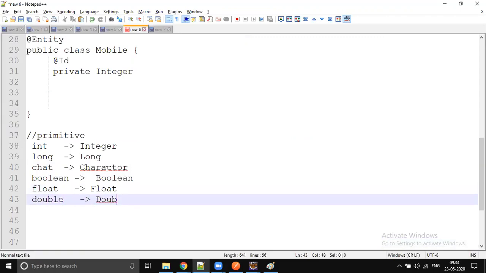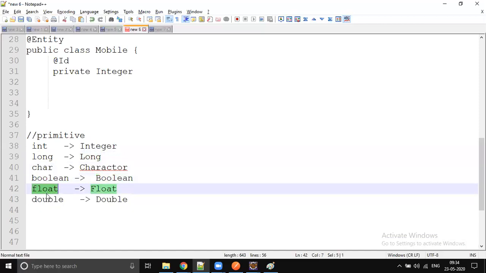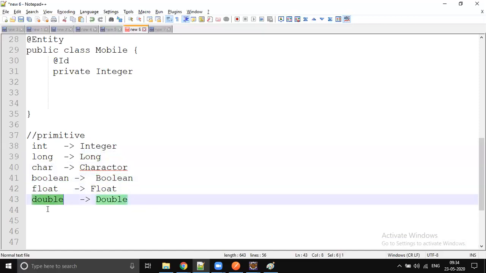So why do we have it like this? Because the default value for these primitives is zero. For example, int is zero, long is zero, char is a single quote, boolean is false, float is 0.0, double is 0.0. But we want an equivalent object type.